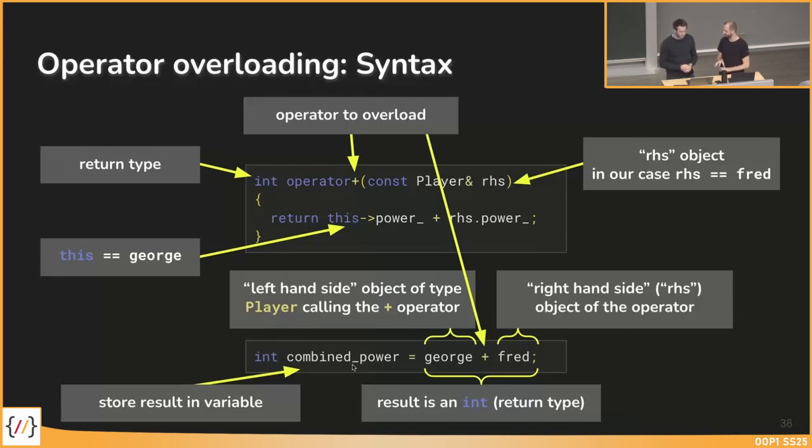Let's maybe sum it up once again, because it's so essential. The magic behind is that when you write it like this, C++ knows that this method is called. And this is, in the beginning, I must admit, a bit tricky to understand.